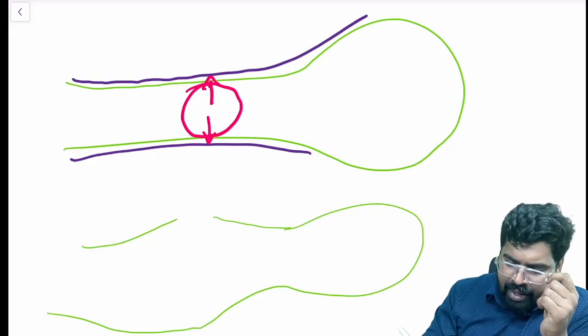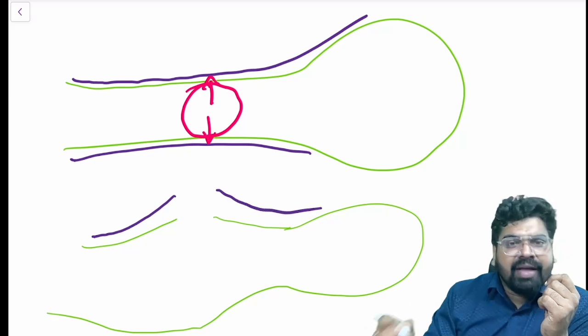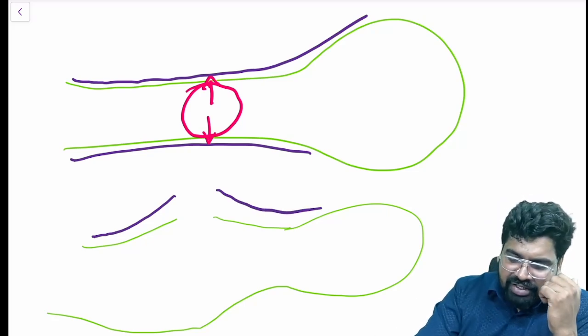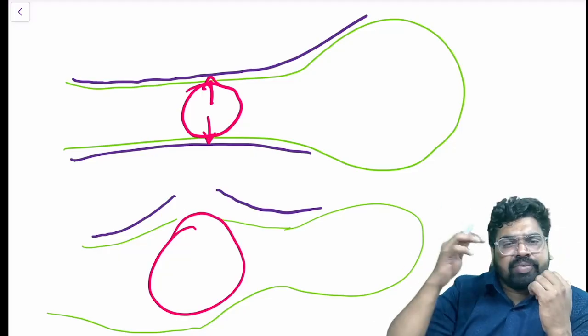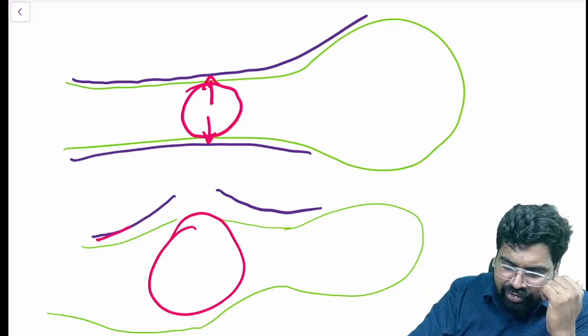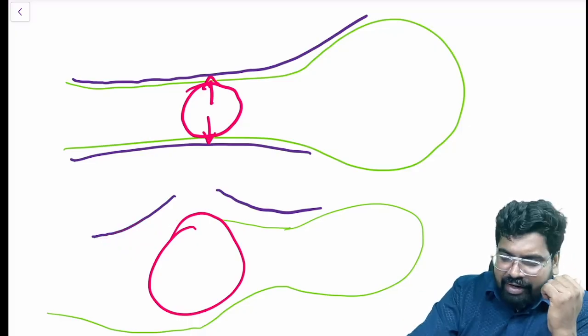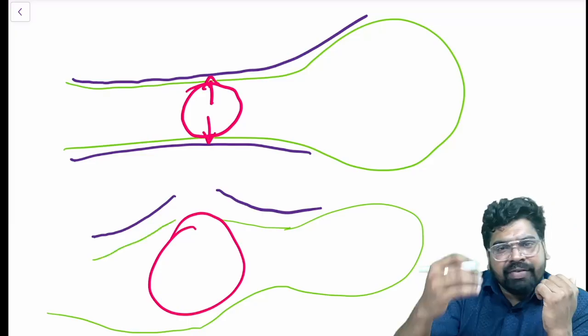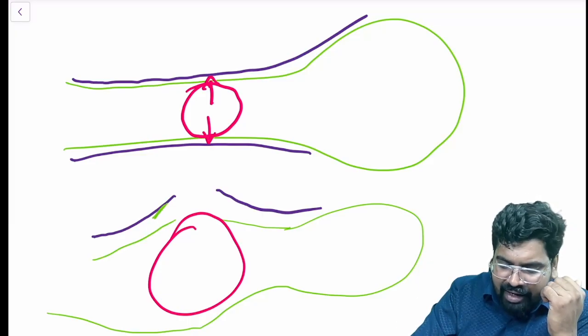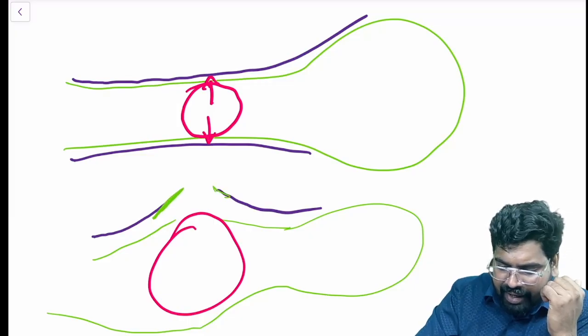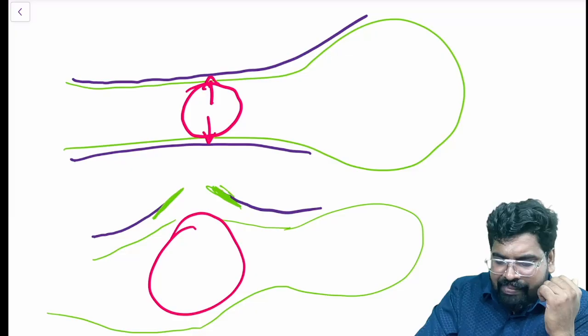Okay, this periosteum gets separated from here. So this lesion is pushing this bone, and it is expanding. So what happens, the periosteum is expanding, and is separated from there. To keep the contact with the bone, the periosteum will start depositing bone here, right? To keep a contact with this bone.